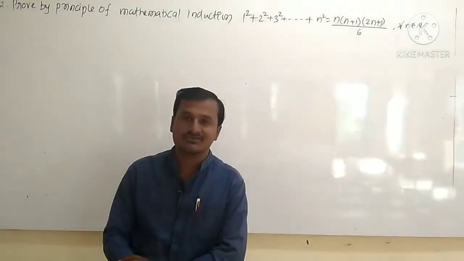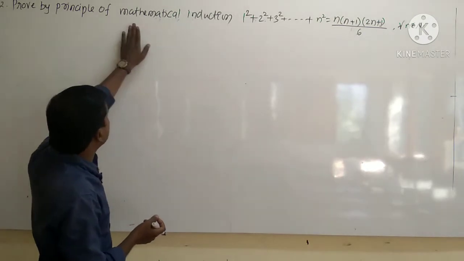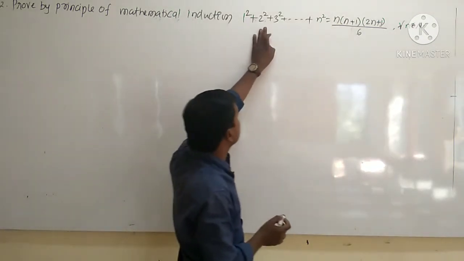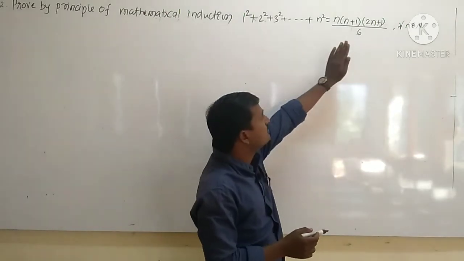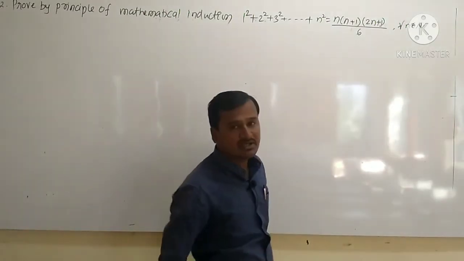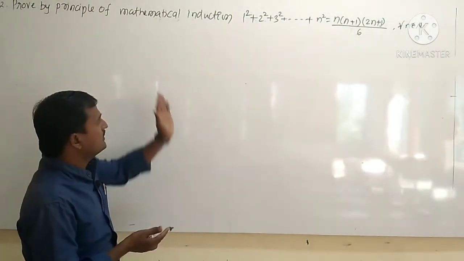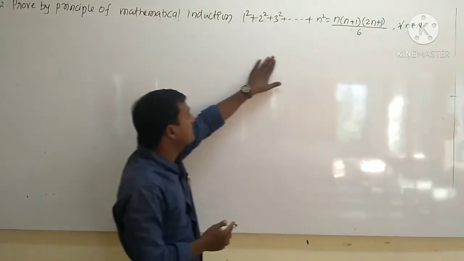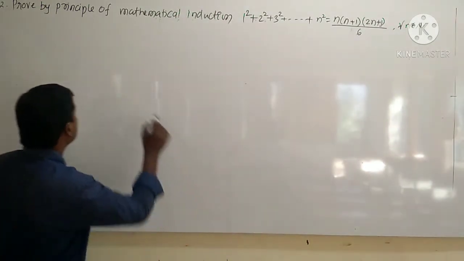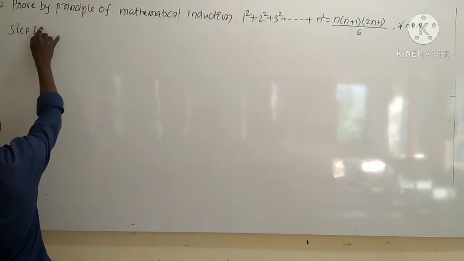Okay, the next question is the second one. Prove by principle of mathematical induction 1 square plus 2 square plus 3 square up to n square is equal to n into n plus 1 into 2n plus 1 divided by 6. Okay, right. So again it is a mathematical statement involving n term, then we can prove this by using mathematical induction. So therefore step 1, what is the step 1?